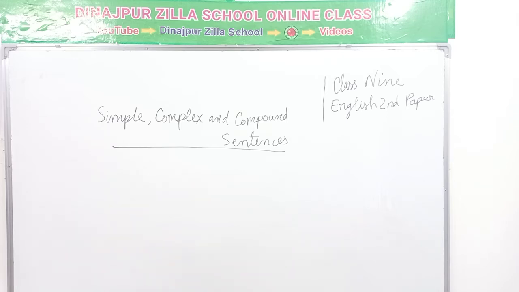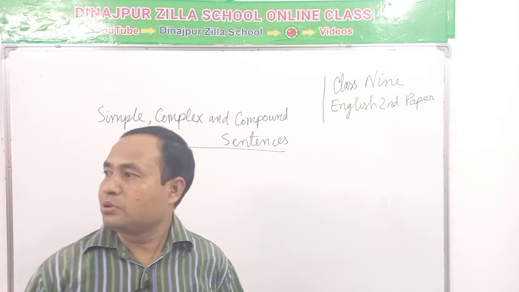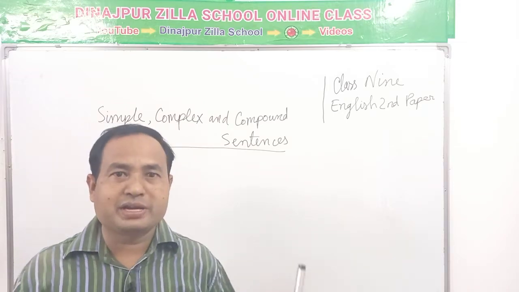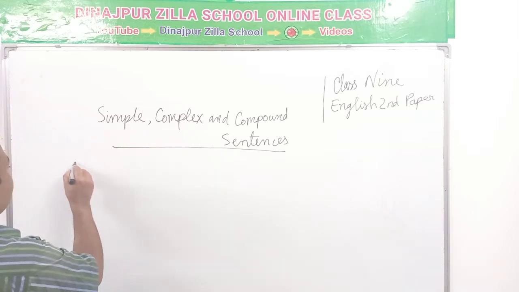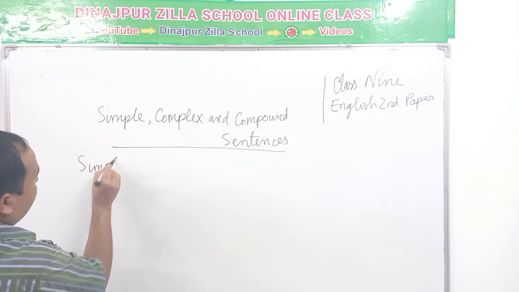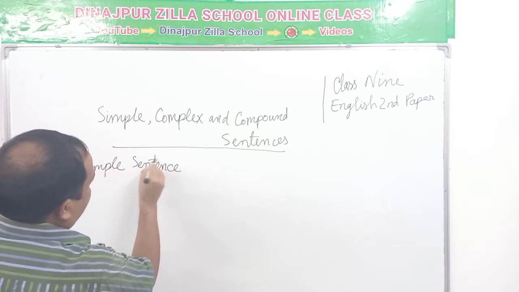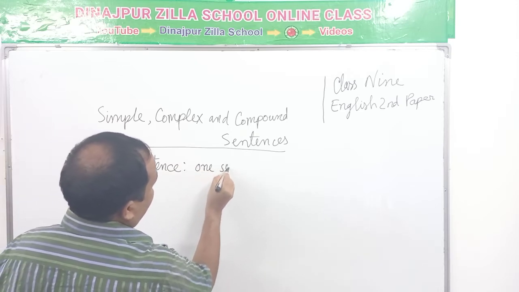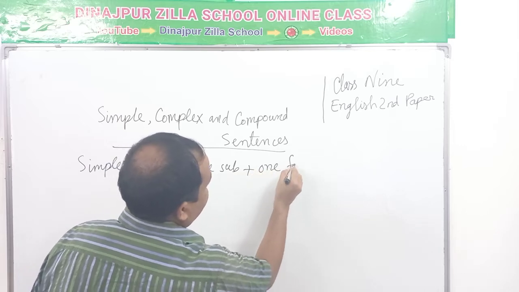Simple, complex and compound sentences. At first, we have to know how to identify the different kinds of sentences. A simple sentence has one subject, one finite verb.